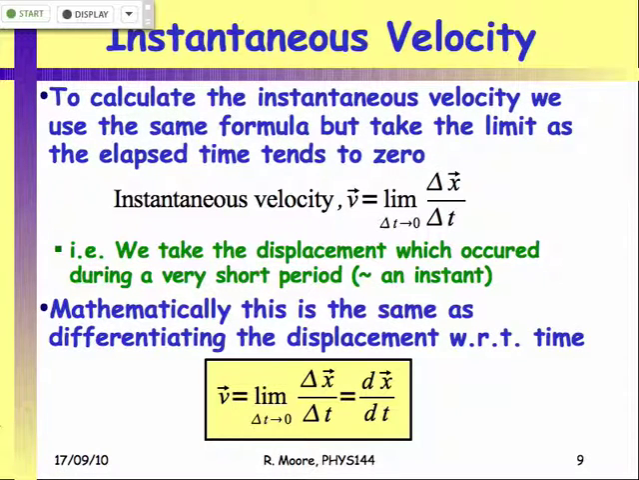Yeah. When you take the limit for time, you said it's going to 0, but could you choose like 5 seconds or something like that? But then you wouldn't have the instantaneous velocity. You'd have the average velocity over 5 seconds.